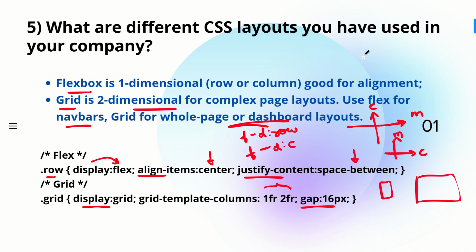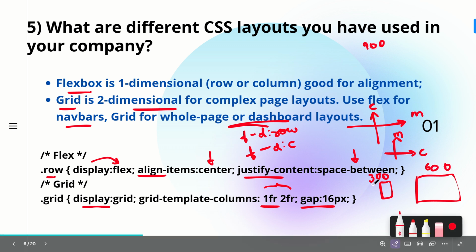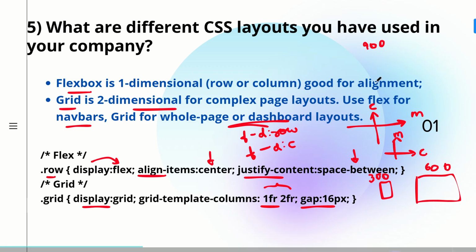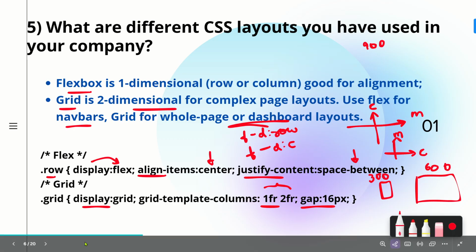For example, if your screen is 900 pixels, which is your entire width, the first column will have 300 pixels and the second column will have 600 pixels. First will be given 300 out of 900, and second one 600 out of 900. This is how your grid layout works.